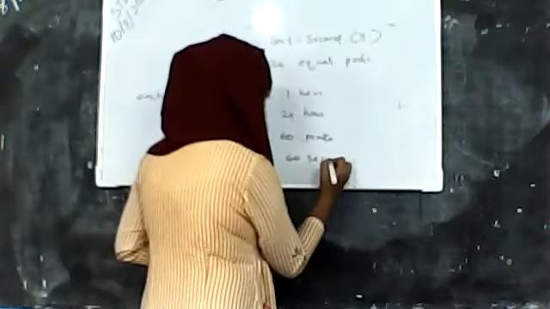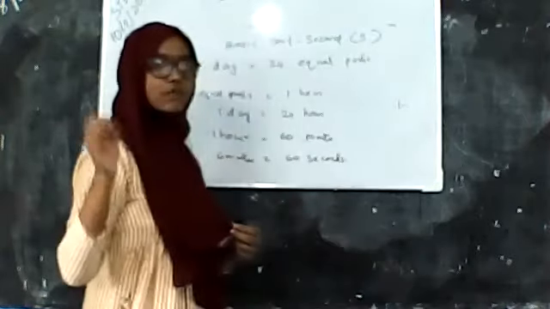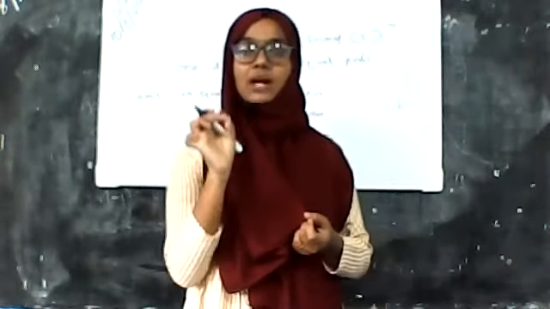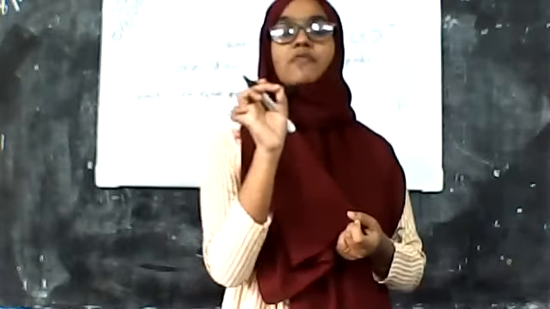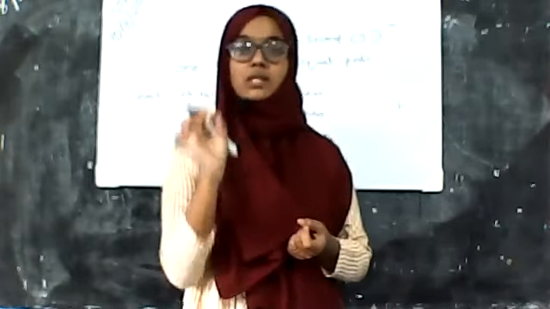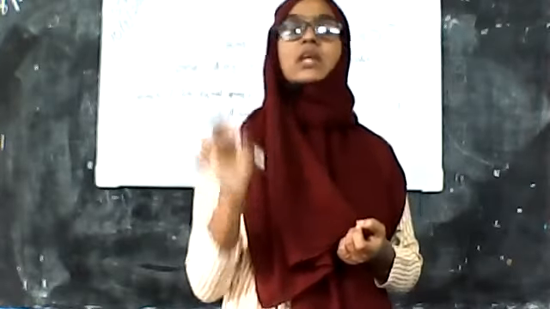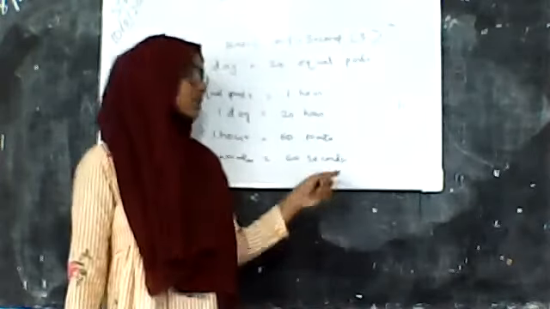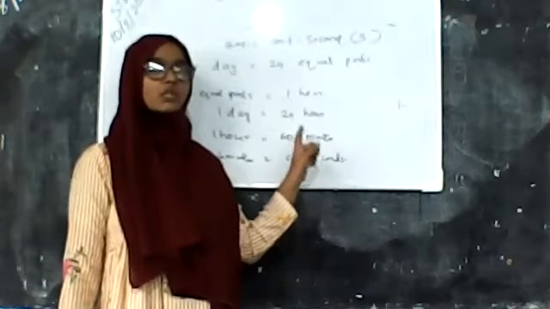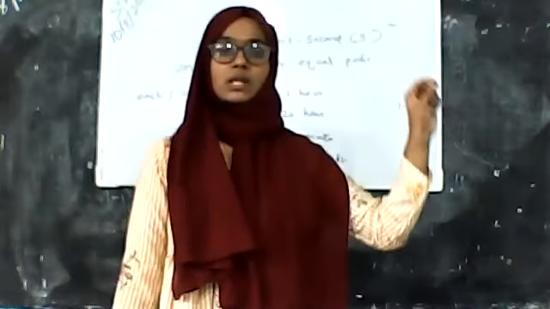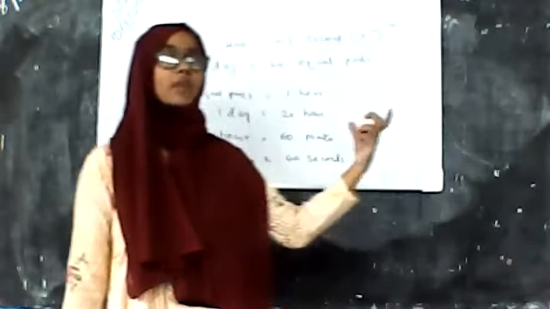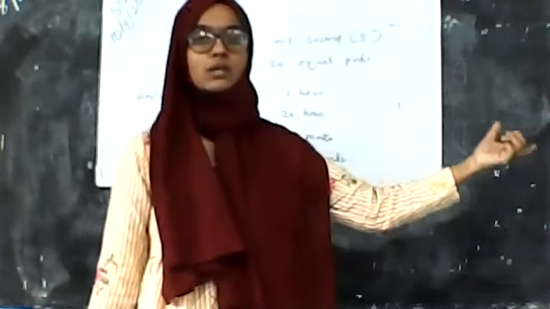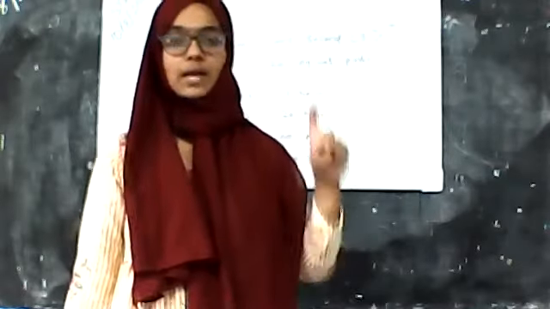So first of all, we take the 24 equal parts, and each equal part is known as 1 hour, and each 1 hour has 16 minutes, and each of the 16 minutes has 16 seconds. So the basic unit is seconds, and 16 seconds combine to form 1 minute, and 16 minutes combine to form 1 hour, and 24 hours combine to form 24 equal parts, and this is known as one day.